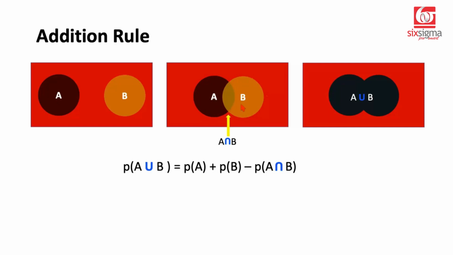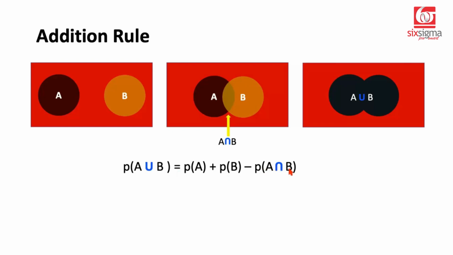If we add these two together, we will get something like this, but it will be doubly counting this common area. So we are okay to have this area either from A or from B's end as an overlap once, but we don't want to count it twice. So when you look at A union B, it is right now counting it twice. So just to adjust for that, we subtract A intersection B, and then we get this outlined region, this black region, which is known as the probability of A union B.